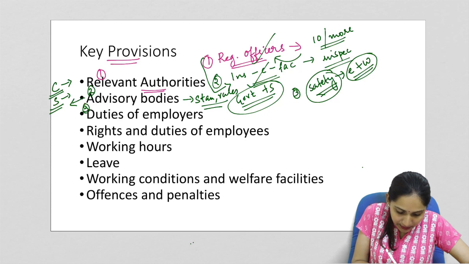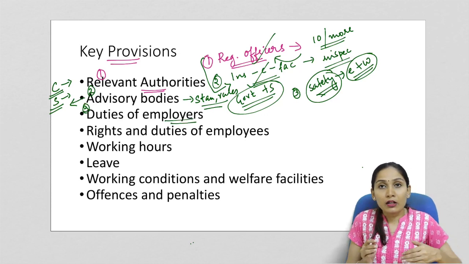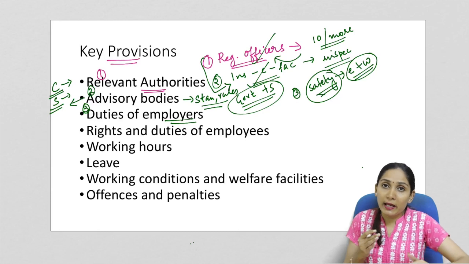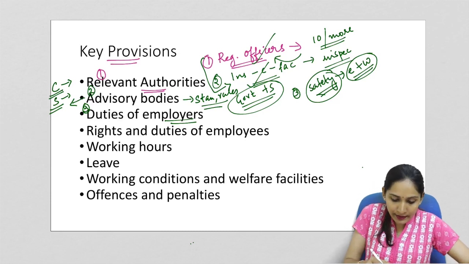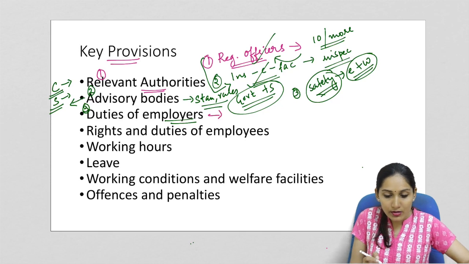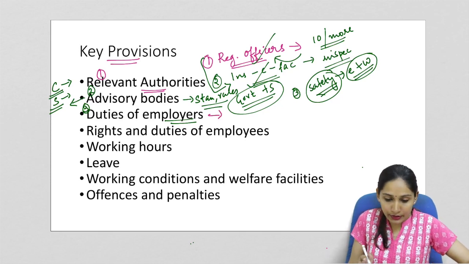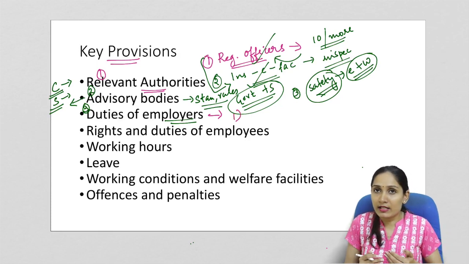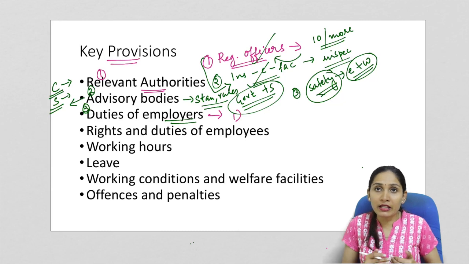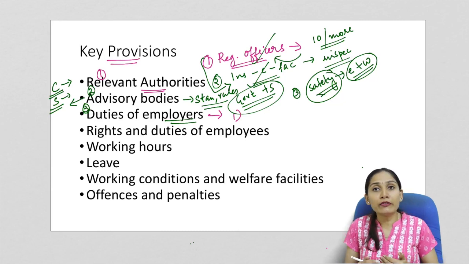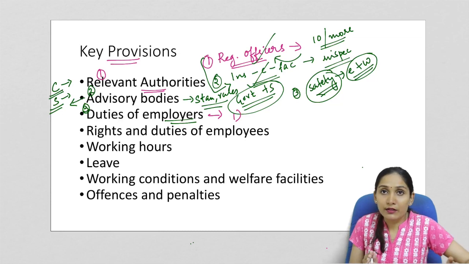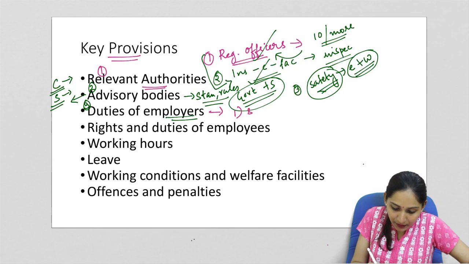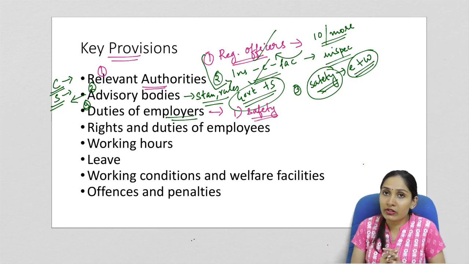Now, third provision is regarding the duties of the employers. The code gives specific duties to the employers as well as to the employees. So first we will discuss the duties of the employers. The code specifically mentions the duties. The first one is that the working place or the place where the employees are employed should be very safe from any hazardous incidents or any kind of hazardous situations. So this duty pertains to the safety of the workers or the employees. It is the duty and responsibility of the employer to provide a safe working environment to the employees or to the workers.